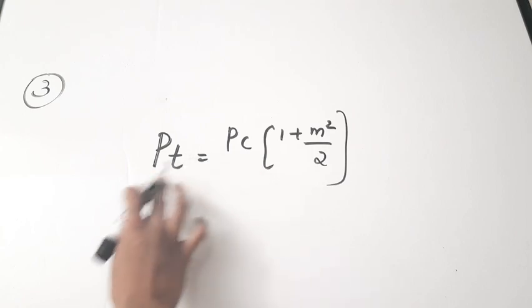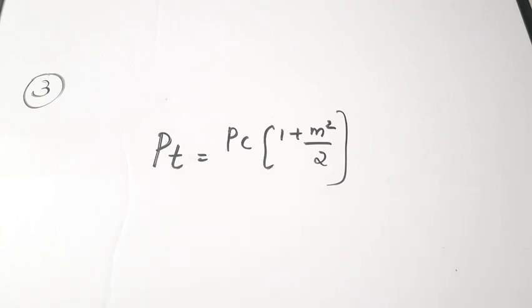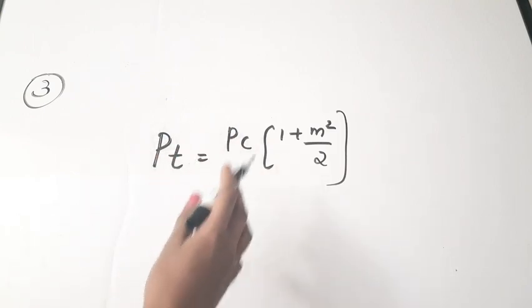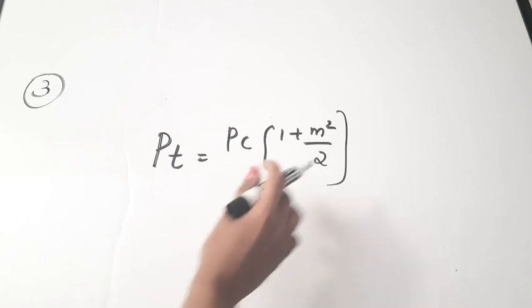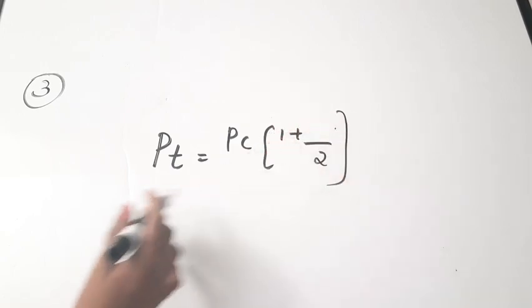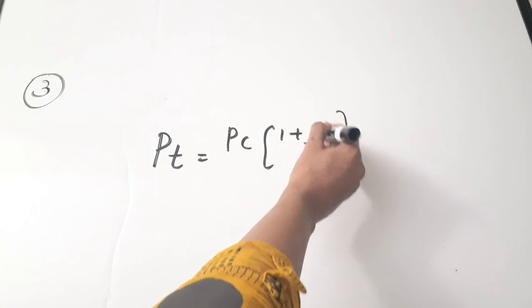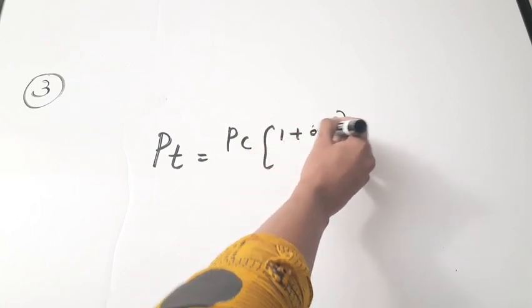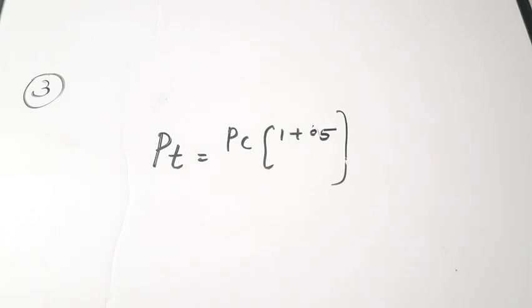Now you have to find the relation with the unmodulated signal. Unmodulated signal means it is a carrier signal or the carrier wave. How many times is the power? That is, total power in terms of unmodulated power. Okay. Here m is again 1. 100% means m is 1. So 1 plus 1 by 2 is 1 plus 0.5. Right. That is 1.5.